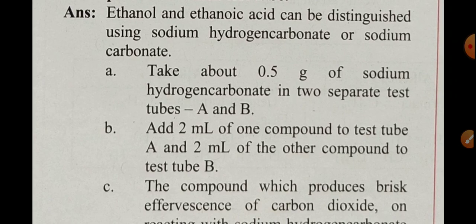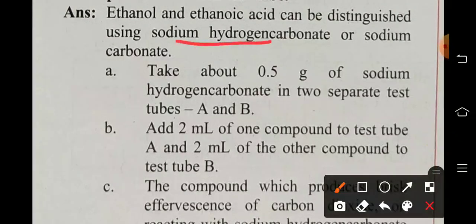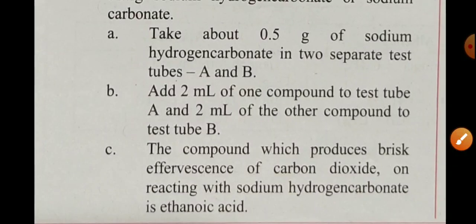Ethanol and ethanoic acid can be distinguished using sodium hydrogen carbonate. Its other name is sodium bicarbonate. What is the formula? Formula is NaHCO3, sodium bicarbonate or sodium hydrogen carbonate, or even sodium carbonate can be used, Na2CO3. See the answer.